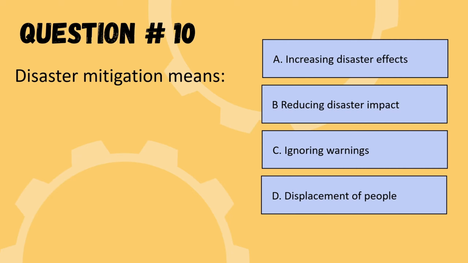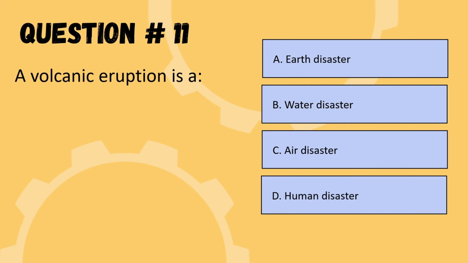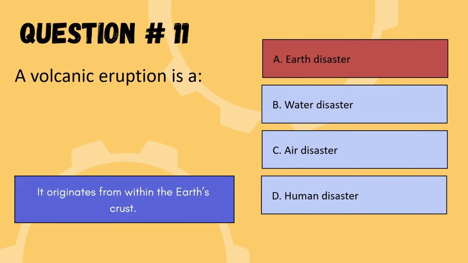Question is disaster mitigation means. The options are increasing disaster effect, reducing disaster impact, ignoring warning or displacement of people. So the correct option is option B, reducing disaster impact. So we are moving to the next question. Next question is a volcanic eruption is a what? Options are earth disaster, water disaster, air disaster, human disaster. So the correct option is option A, earth disaster. So we are moving to the next question.